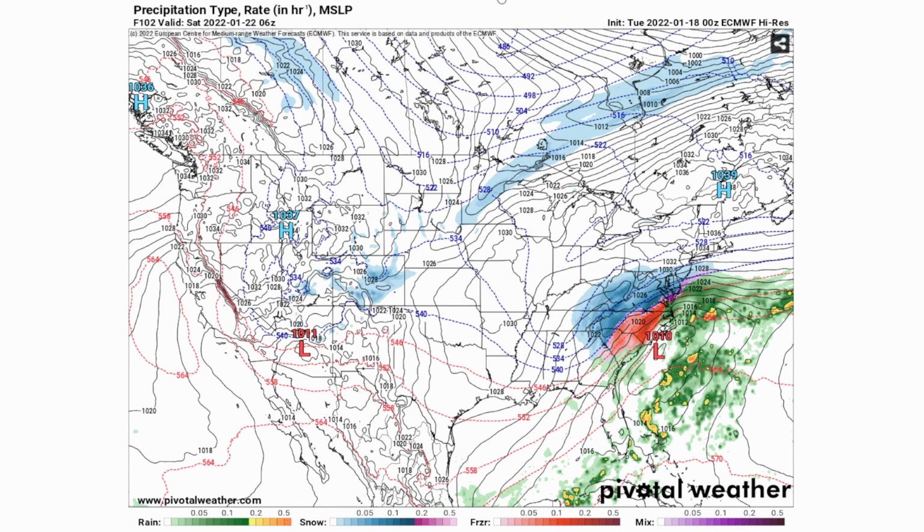We're going to move forward here. As you can see, the ice storm is a lot more significant with the European model, and this is going to be moving just off the coast of the Carolinas.